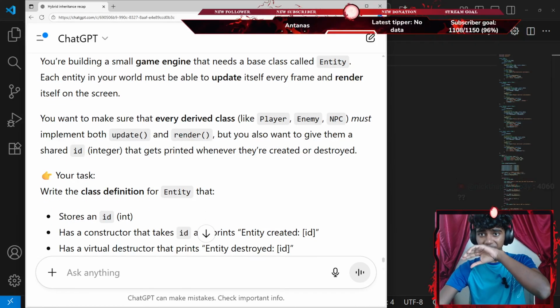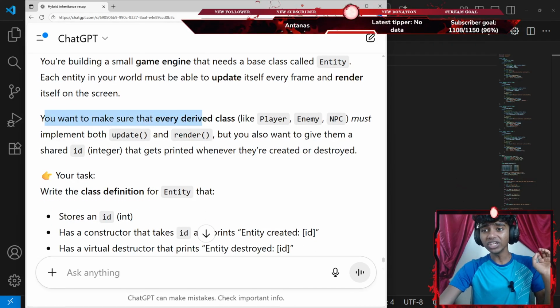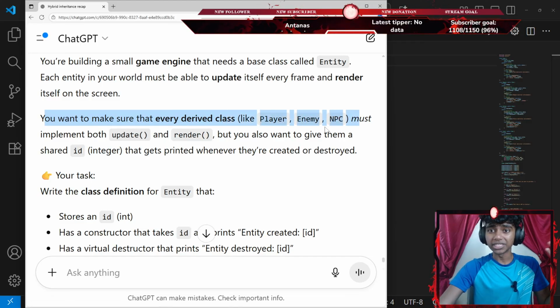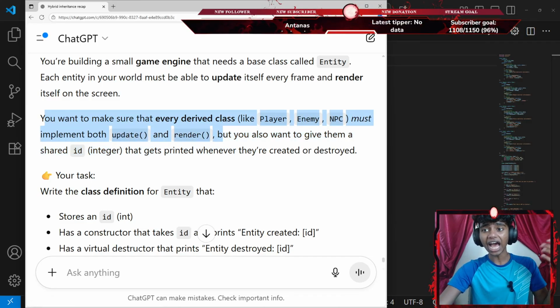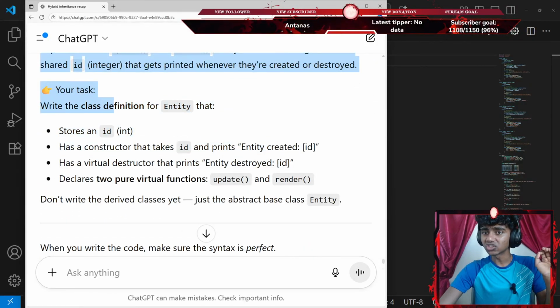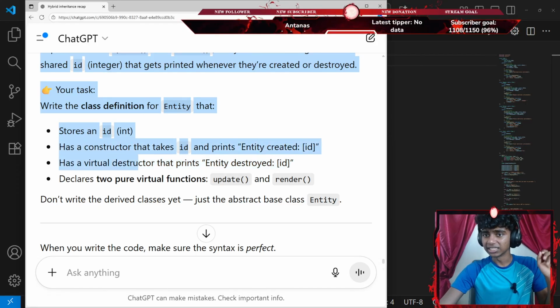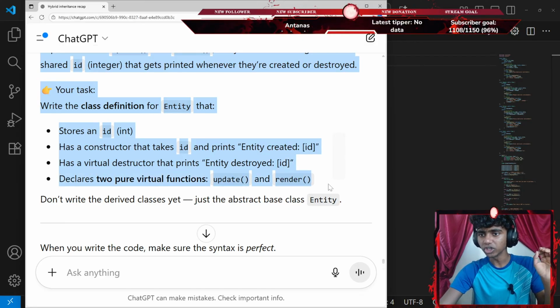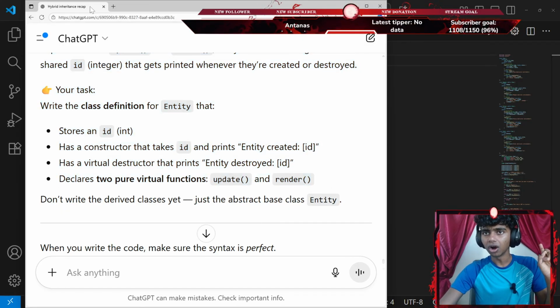Okay, that said, you want to make sure that every derived class like Player, Enemy, NPC must implement both update and render. You also want to give them a shared ID, which is an integer that gets printed. So your task: write the class for Entity that stores ID, has a constructor that takes ID, has a virtual destructor that prints "Entity destroyed" with the ID, and declares two pure virtual functions, update and render. Okay, I think I see, guys.